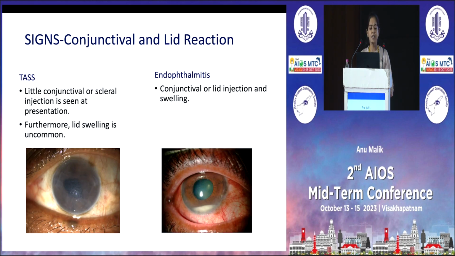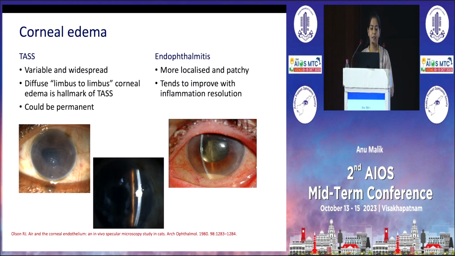In TASS, there is little conjunctival or scleral injection present. Furthermore, lid swelling is usually uncommon, but in endophthalmitis, there is conjunctival or lid injection and swelling as well.